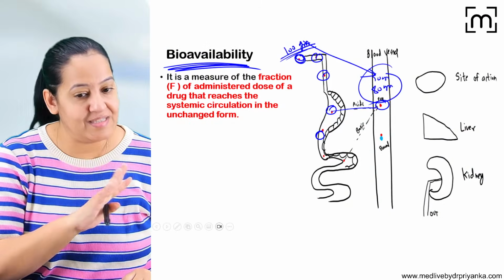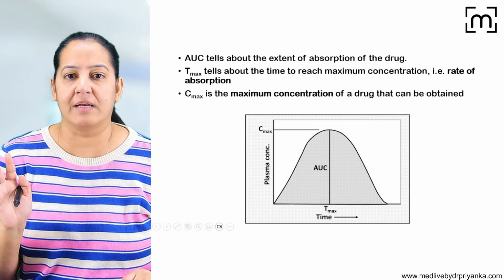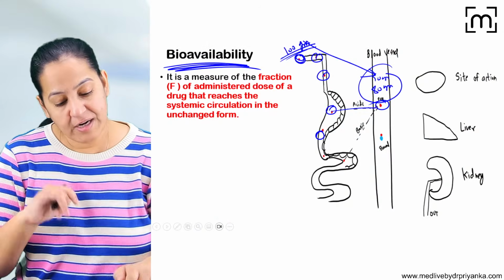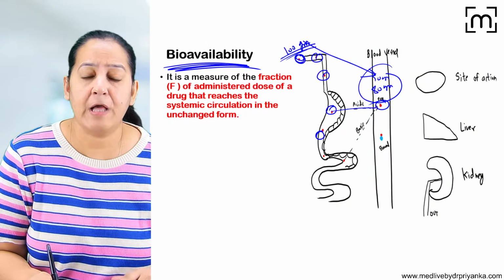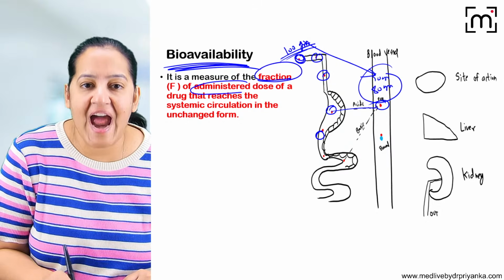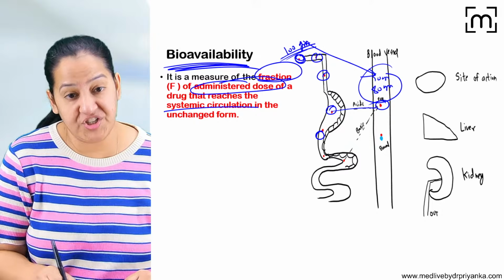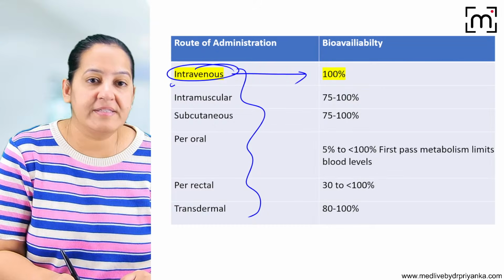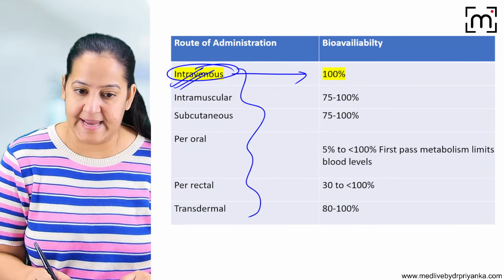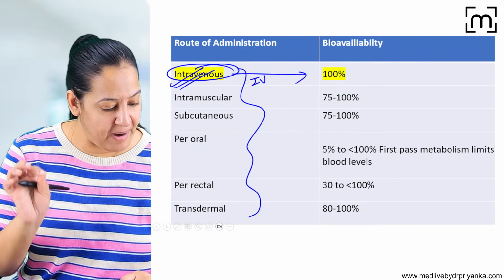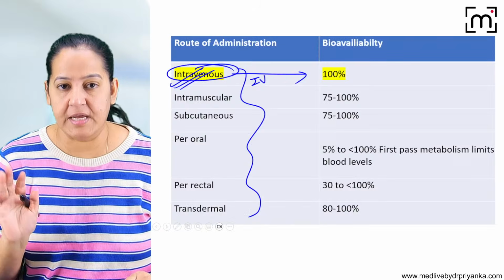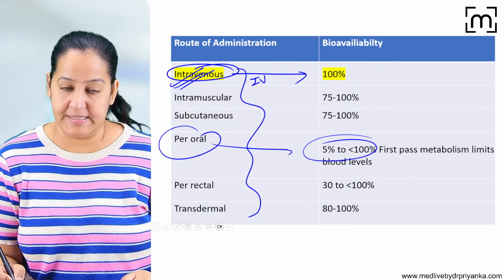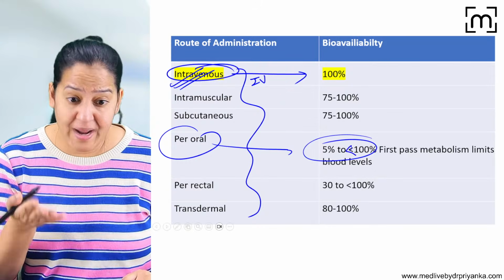But in the oral route, it's never 100. For the oral route, it is always less than 100%. So what is bioavailability? It is the fraction of the administered dose that reaches the circulation in unchanged form. Different routes have different bioavailability, but 100% is only for the IV route. It's a very important MCQ and you can easily understand that. Say yes, got it? The oral route is very variable, from 5 to 100%. It can never be 100, it is less than 100. Maybe up to 99, but never 100.